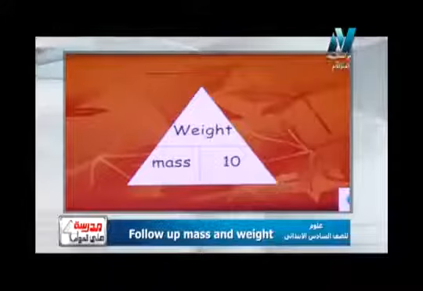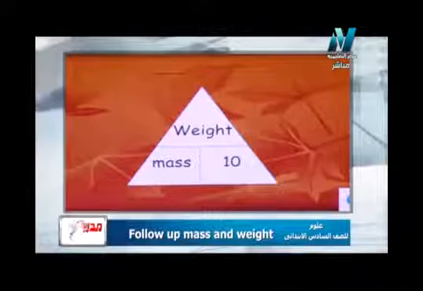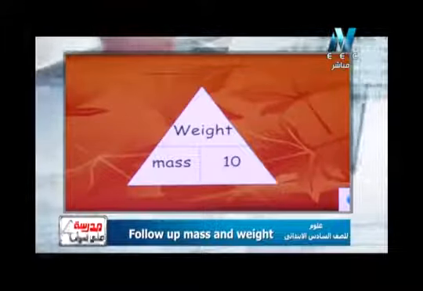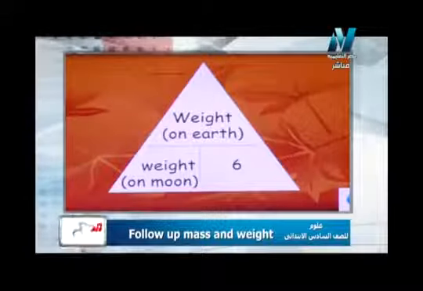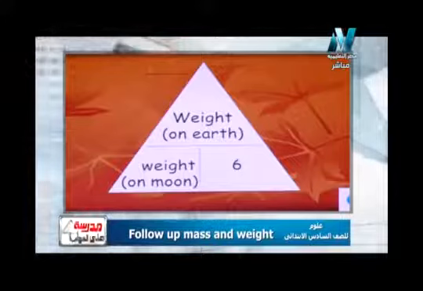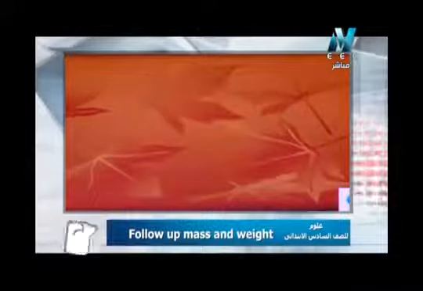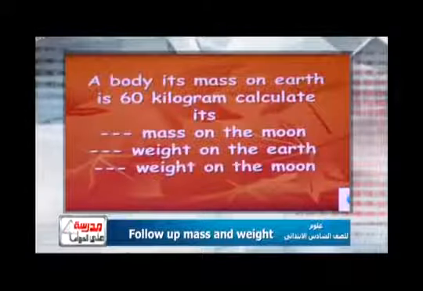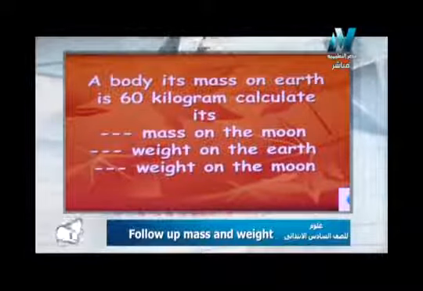Look here, I can summarize the two triangles. The first triangle deals with weight and mass: weight equals mass by 10, but mass equals weight divided by 10. Second triangle: weight on the earth equals weight on the moon by 6, and weight on the moon equals weight on the earth divided by 6. So let's start. First one, the problem says that a body's mass on earth equals 60 kilograms.